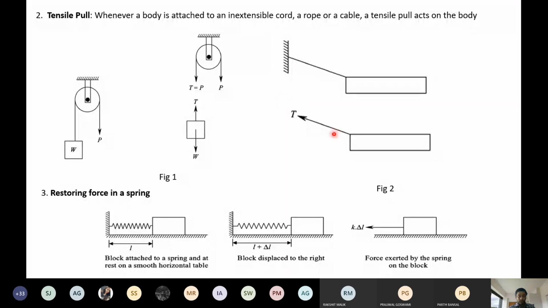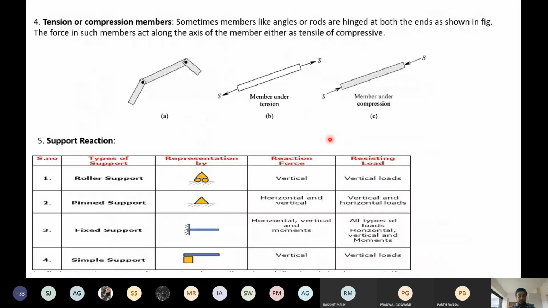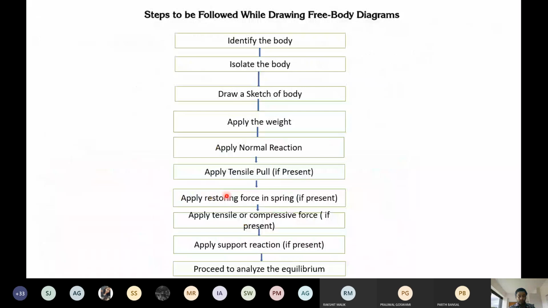Now we come to the last part, support reactions once again. Tension or compression, forget about it for now. Support reactions you can see here: roller support, what we discussed yesterday. It is just a summary of this part, so we can ignore it. This is another important part: the steps to be followed while drawing the free body diagram.